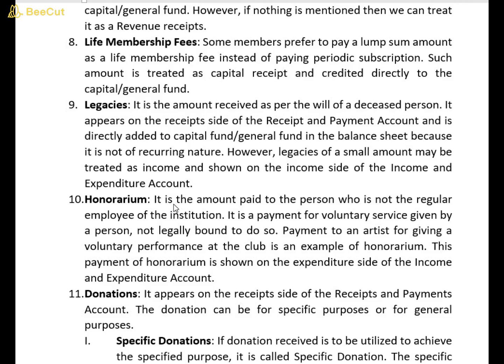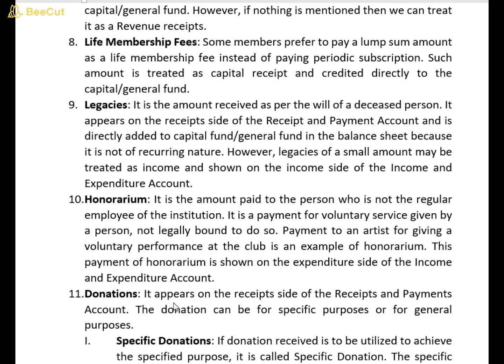Honorarium. Honorarium is the amount paid to a person who is not a regular employee of the institution. It is payment for voluntary service given by a person not legally bound to do so. Payment to an artist for giving a voluntary performance at the club is an example of honorarium. This payment of honorarium is shown on the expenditure side of income and expenditure account. It is just like salary payment, but the difference is the salaried person has an obligation to perform the services, but in case of honorarium, the person has no specific obligation.